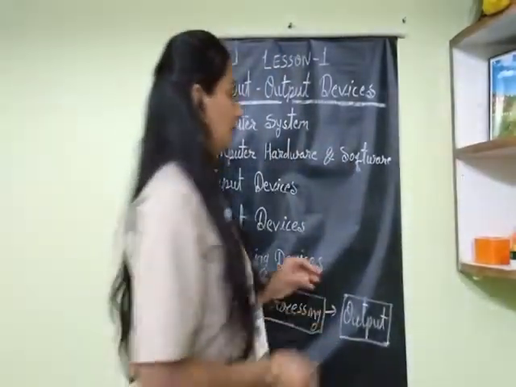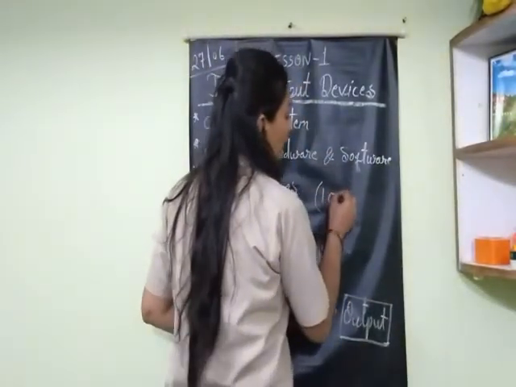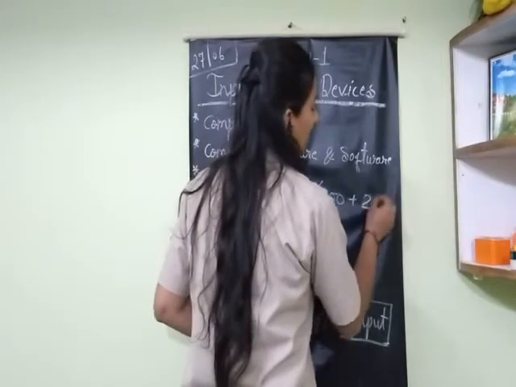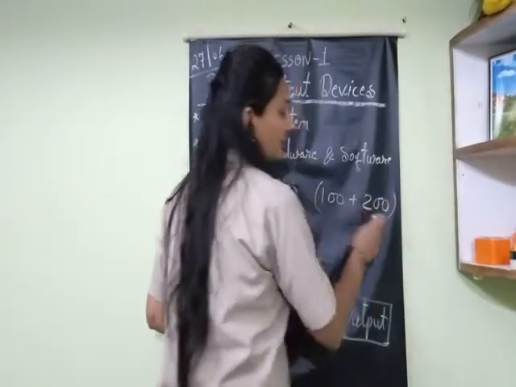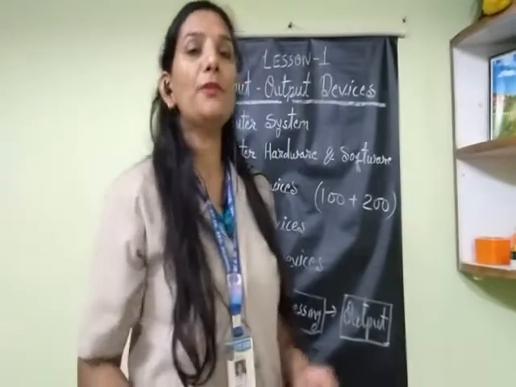So suppose you want to add two numbers on the computer, that is 100 plus 200. First you enter these two numbers into the computer. How do you enter them?